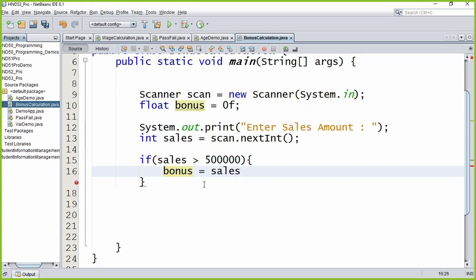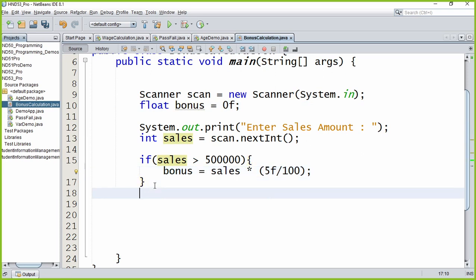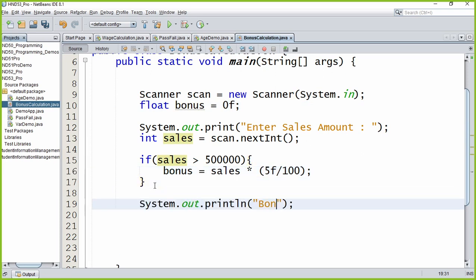The sales amount that you have is multiplied by 5 divided by 100. So this is 5%, right? Okay, I have to put an F here, children. If I don't put an F here, the answer will be 0. I'll tell you later. Then System out and say bonus amount is bonus.